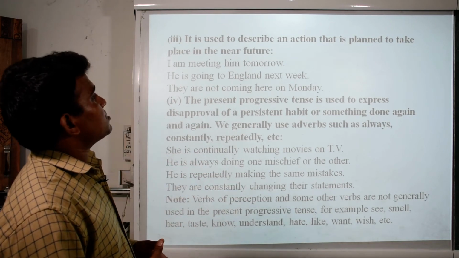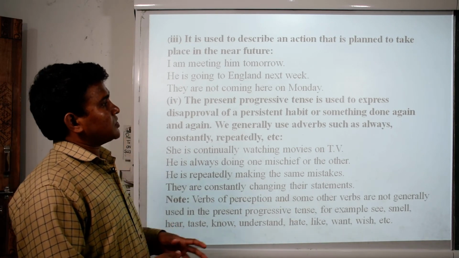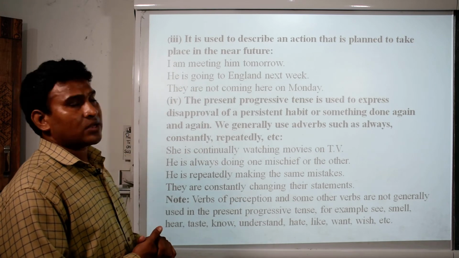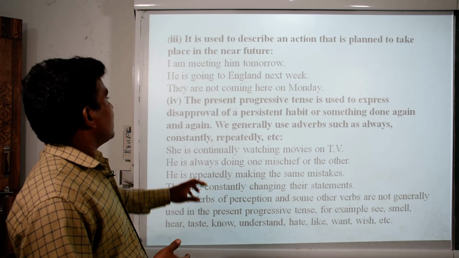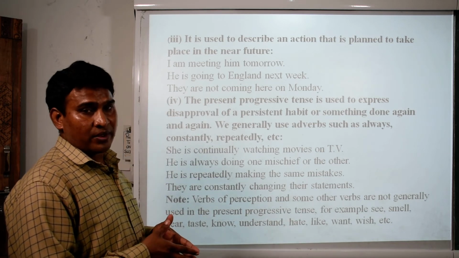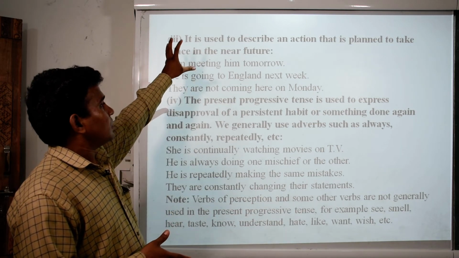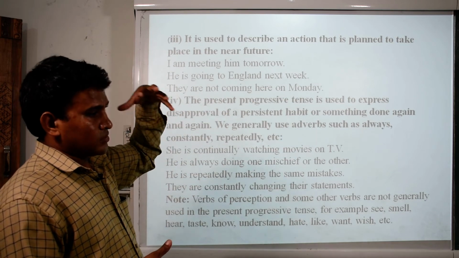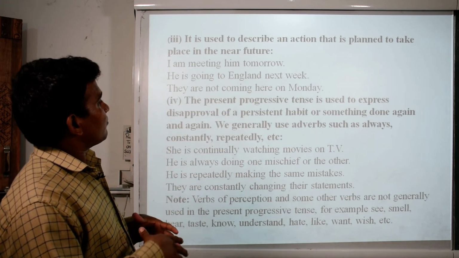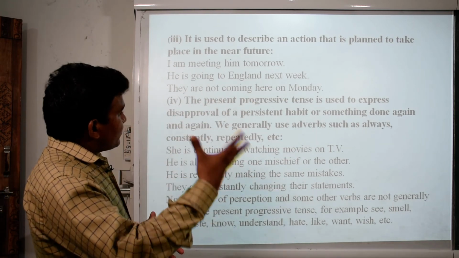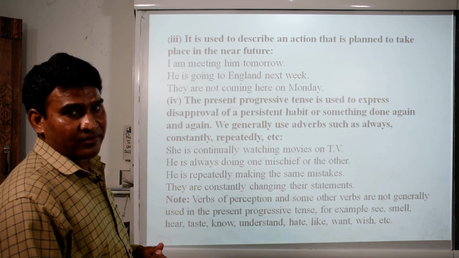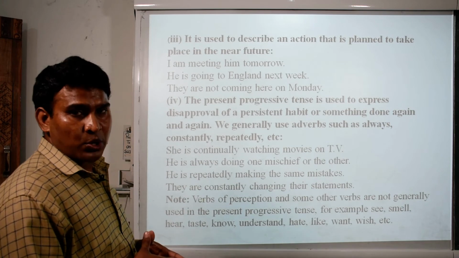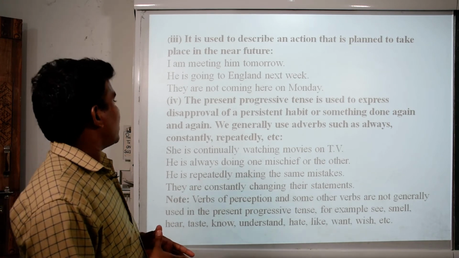It is also used to describe an action that is planned to take place in the near future. I am meeting him tomorrow. He is going to England next week. So these are also sentences used to inform about the future. They are not coming here on Monday. They are sure that they are not coming here on Monday.